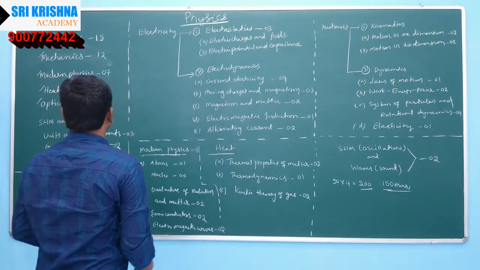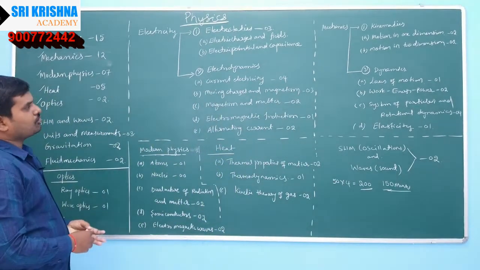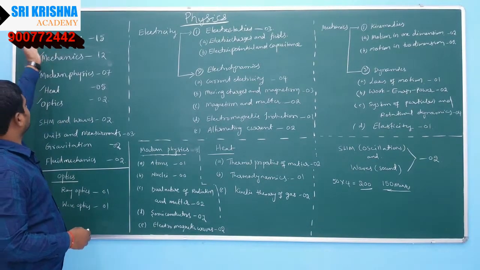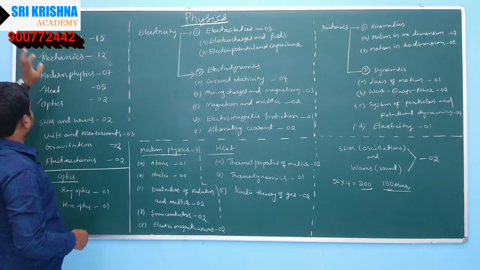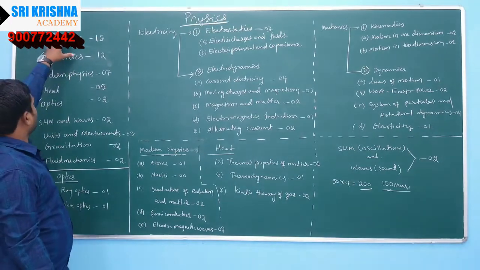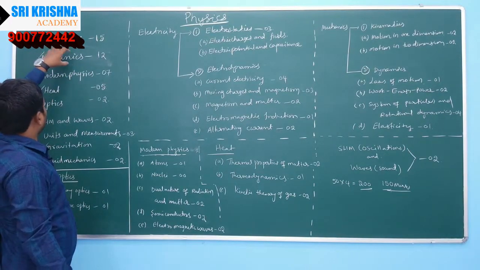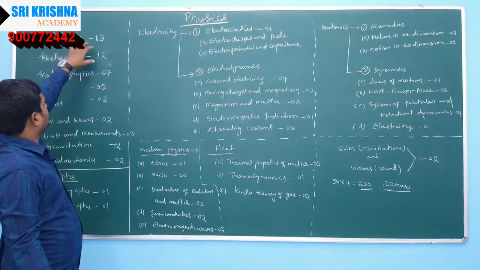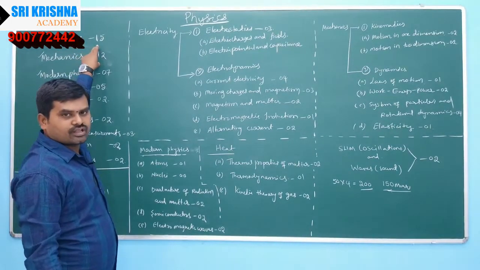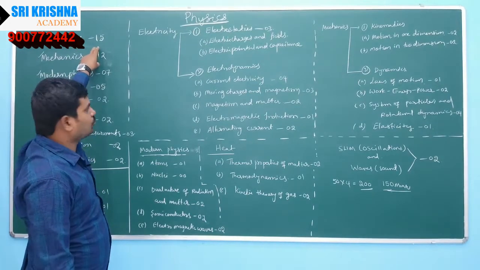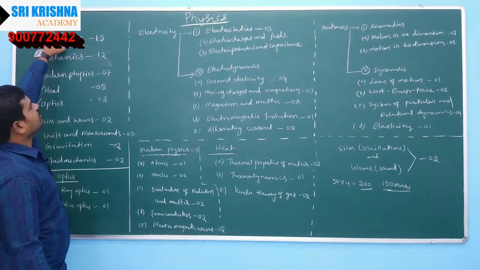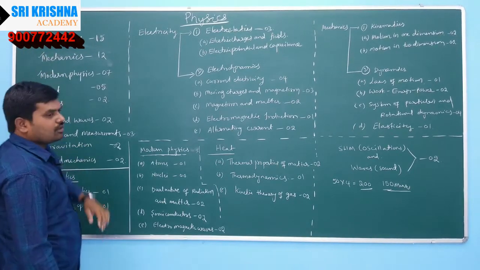For this, what we have to do first? More weightage topics: electricity, mechanics, modern physics. Especially among these, electricity and mechanics together, 15 plus 12, 27 questions, are more than half of the question paper. More than half of the question paper will be filled by only these two topics, electricity and mechanics.